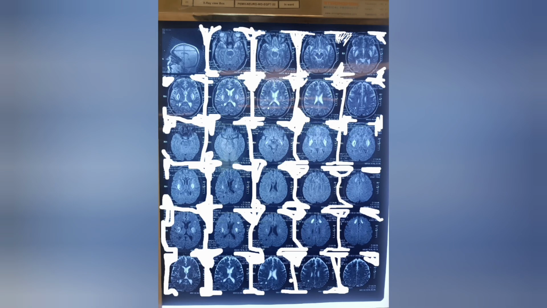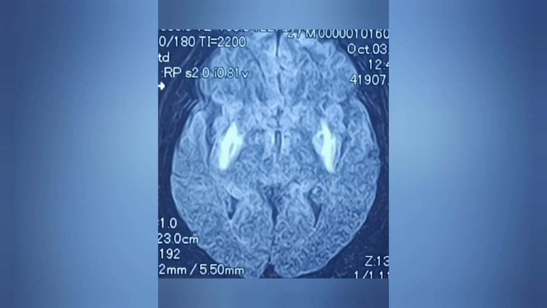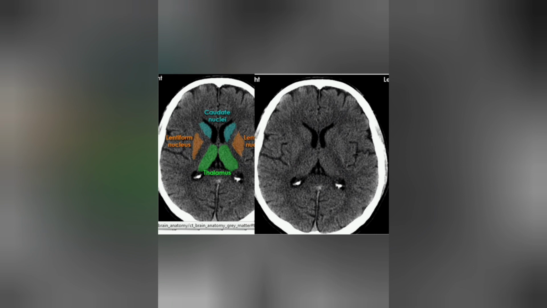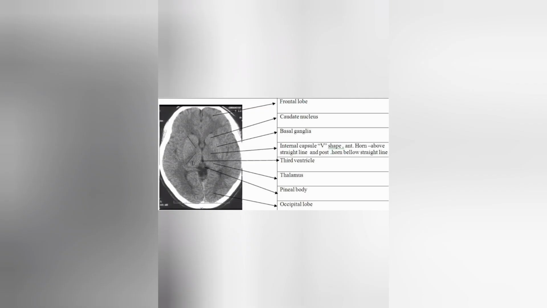This is the MRI of a methanol poisoning case. Pause the video and find where you see abnormalities. So there are bilateral symmetrical hyperintensities in the lentiform nucleus, or capsuloganglionic bleed with lentiform nucleus involvement. Now these pictures are just for learning so that you can appreciate the exact location of these nuclei or basal ganglia on CT scan or MRI.